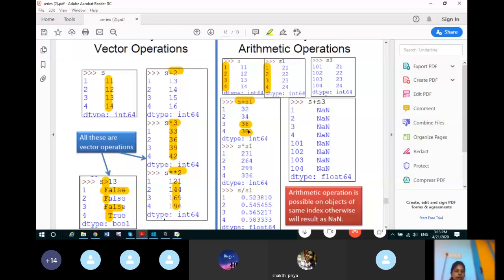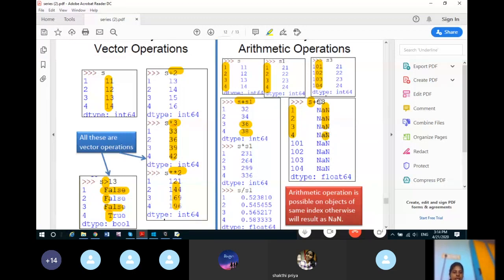So here we can perform addition, but the indexes of S and S3 do not match. Because S was written first, the indexes of S will be taken. Now to add it with S3, the indexes do not match, so 11 plus NaN becomes NaN, 12 plus NaN becomes NaN, 13 plus NaN becomes NaN, and again 14 plus NaN will become NaN. So these indexes will have NaN value.